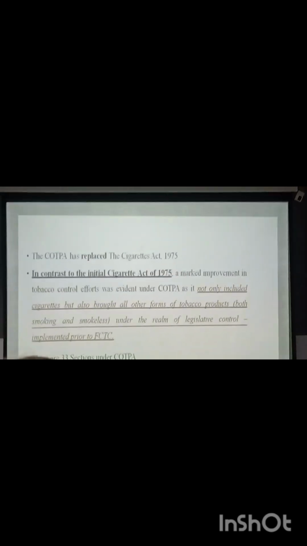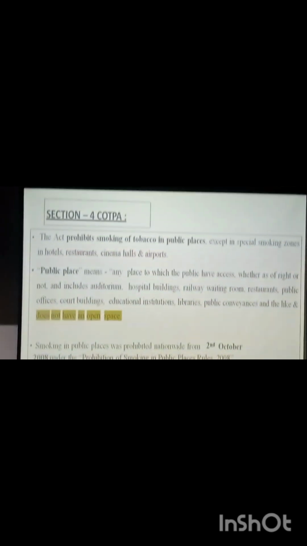Earlier, in 1975, it was governing only the cigarettes. Later on, to make it a broader term by including the smokeless forms as well as smoking forms like bidis, all those things, the name was changed to COTPA, Cigarettes and Other Tobacco Products Act, in 2003. There are totally 33 sections under this act. Some of the main features I'm going to elaborate.